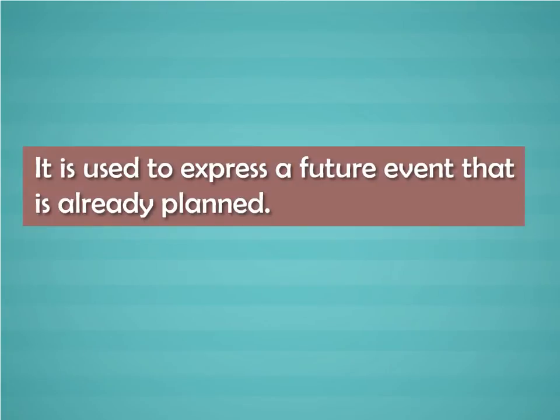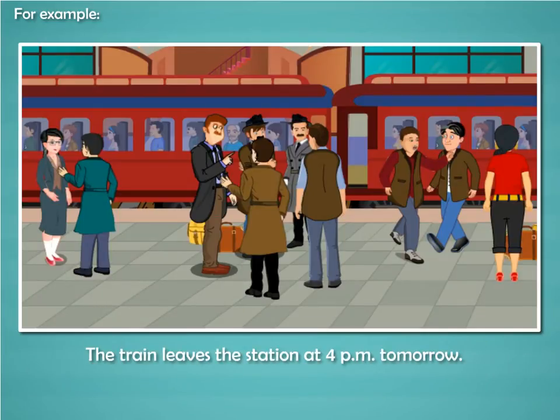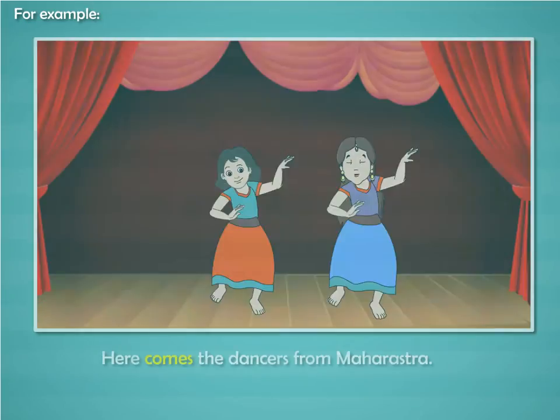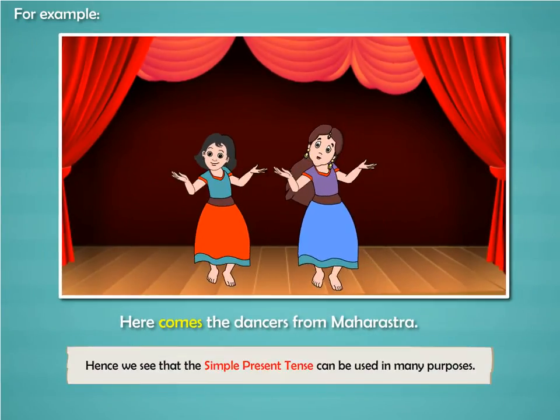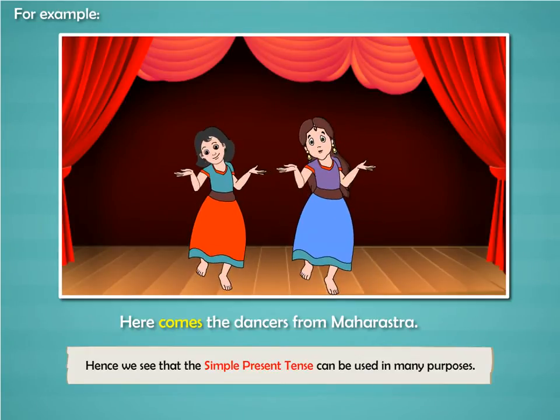It is used to express a future event that is already planned. For example, the train leaves the station at 4 p.m. tomorrow. It is used in exclamatory sentences beginning with here or there. For example, here comes the dancers from Maharashtra. Hence, we see that the simple present tense can be used for many purposes.